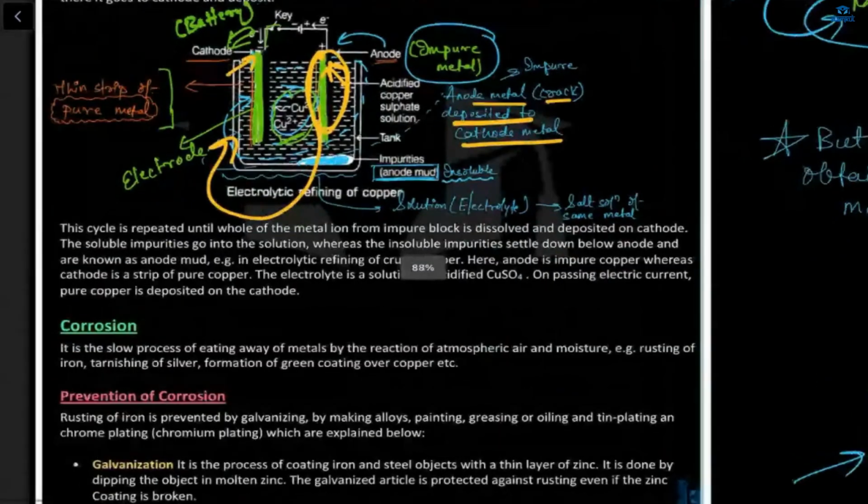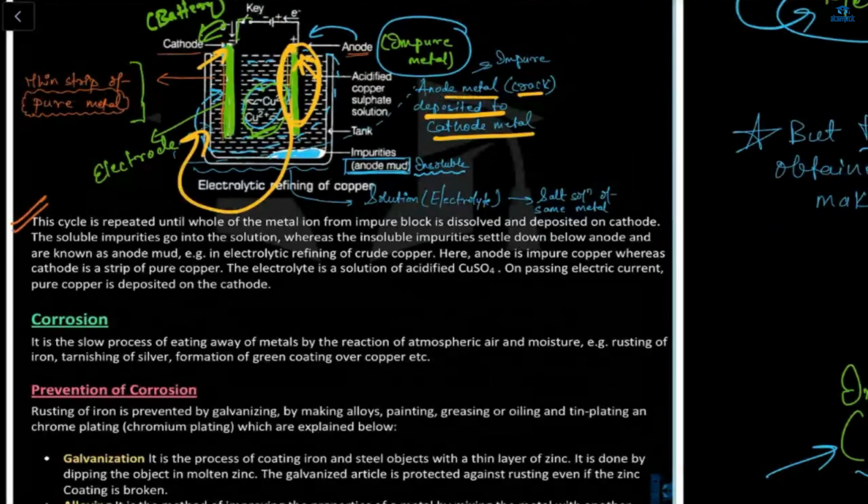So first we'll go through this paragraph and after that the diagram. The cycle is repeated until the whole metal ion from the impure block is dissolved and deposited on the cathode. So this cycle will be repeated until the whole impure metal from the impure block is dissolved and deposited on which electrode? Cathode electrode.